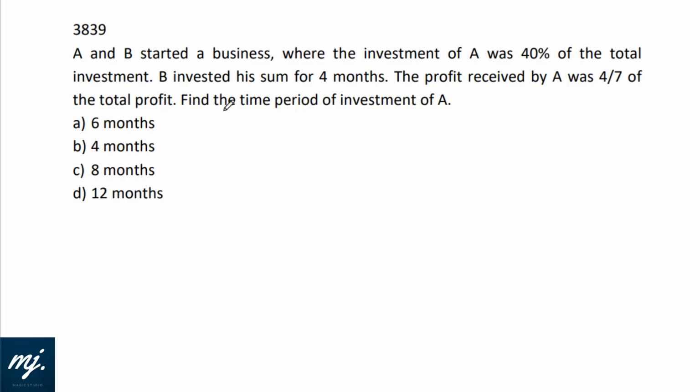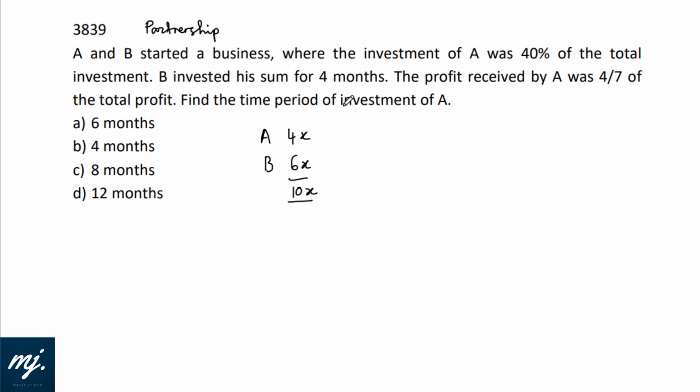Okay, on to the first question, and this is from partnership ratios. A and B started a business where the investment of A was 40% of the total investment. So if total investment is 10, investment of A is 4 and investment of B would be 6. Or let it be 4x and 6x, total investment is 10x.